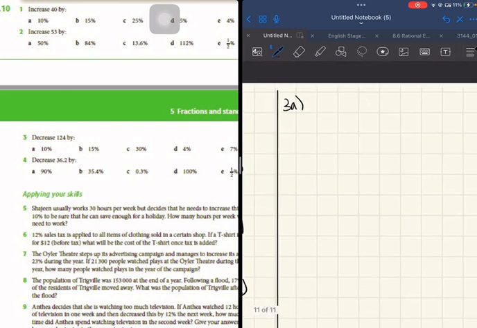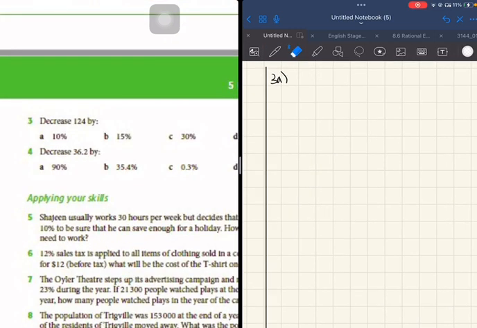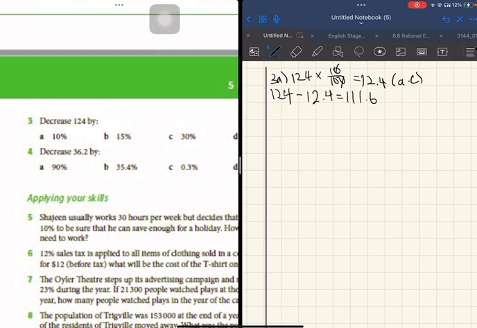Question 3a, decrease 124 by 10%. It is still the same thing here, and you get 12.4. This is the absolute change. 124 minus 12.4, you will get 111.6, and this is the new value.